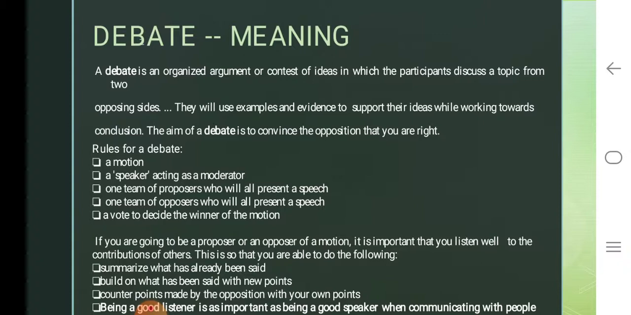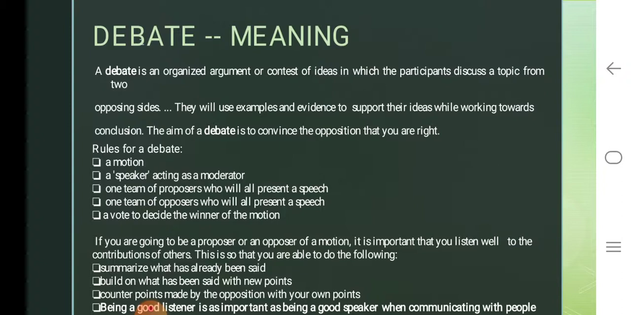So, if we have four people and two are talking for the topic and the other two are talking against the topic, we will try to use examples or certain evidence to support what we are talking, whether it is for or against it. We want to make it clear that what we are talking is right, and we conclude saying that what I believe in is right by using examples and evidences. The aim of the debate is to convince the opposition that you are right. Whether you're right or wrong is a different issue, but you try to convince the opposition that whatever you're saying is right.